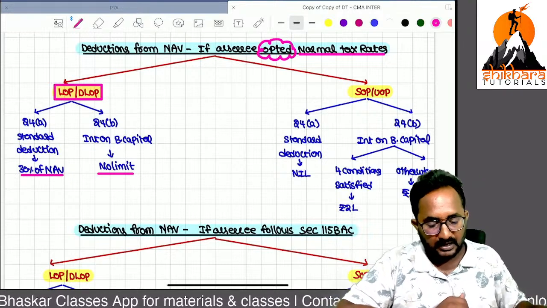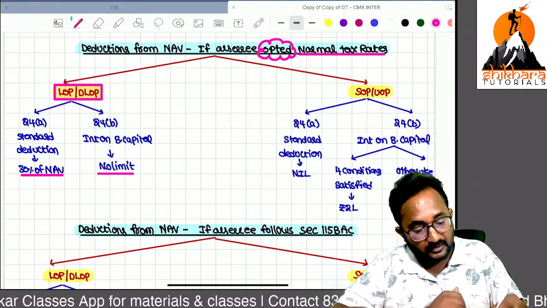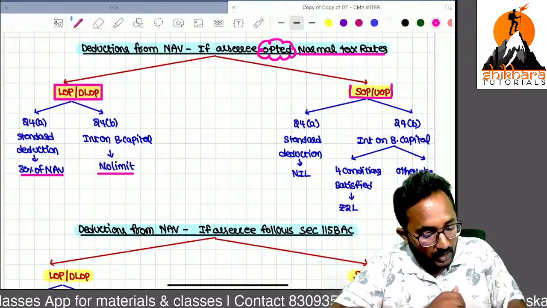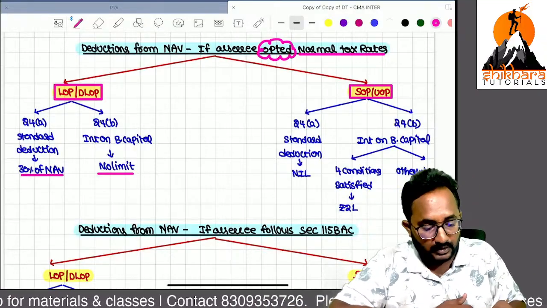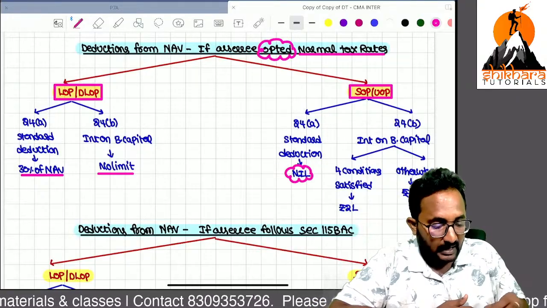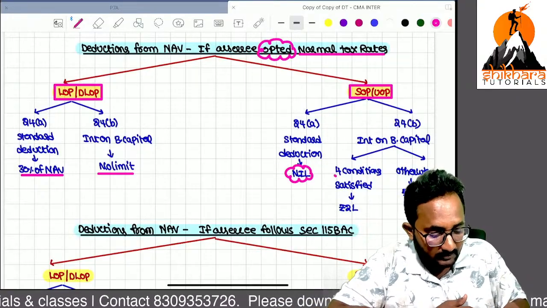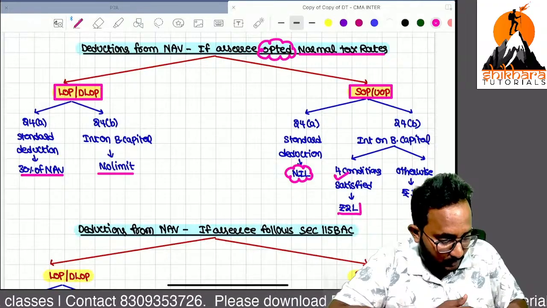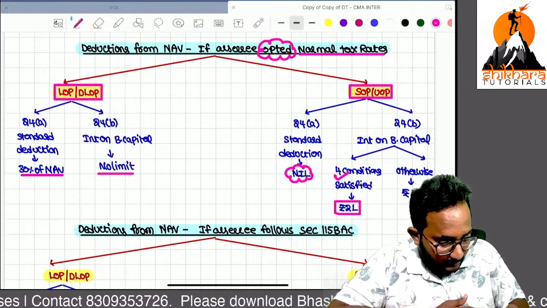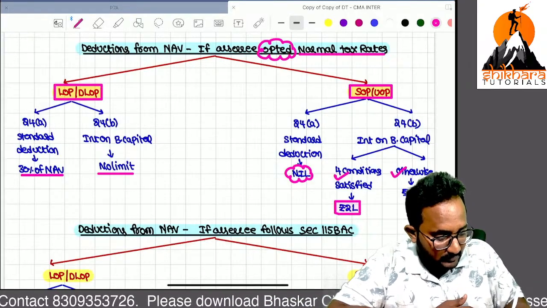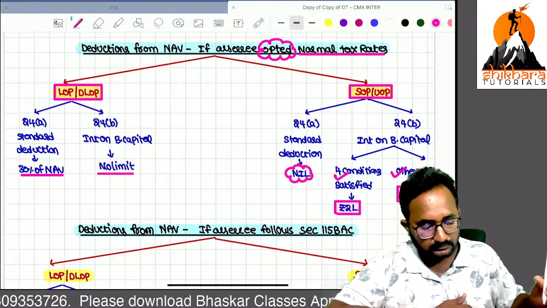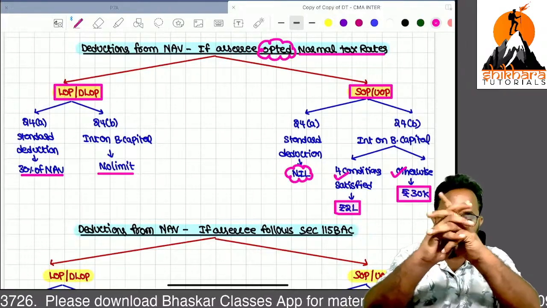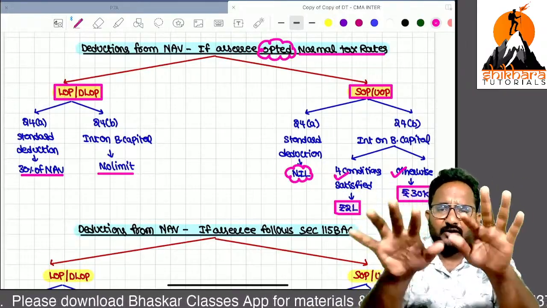In case of self-occupied property or unoccupied property, yes, remember 24A is nil, and interest on borrowed capital, if 4 conditions are satisfied, 2 lakh. Otherwise 30,000. Are you clear?